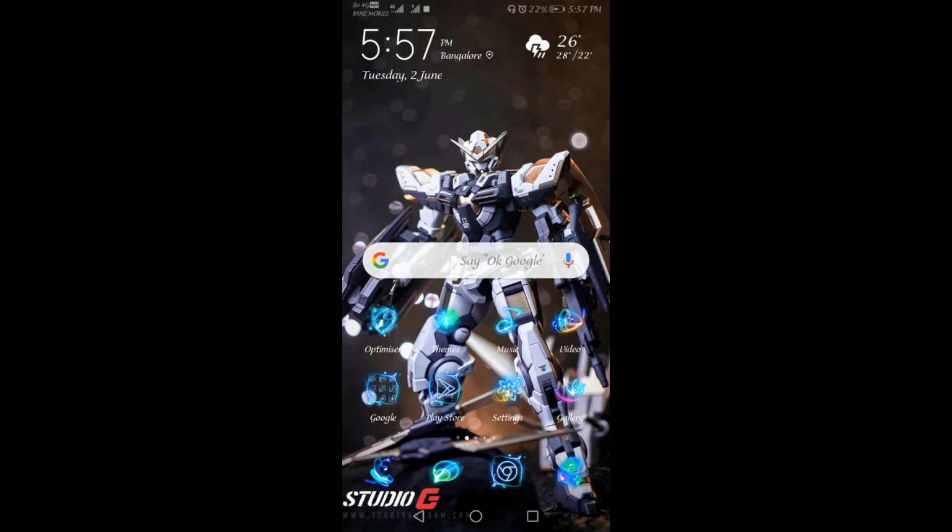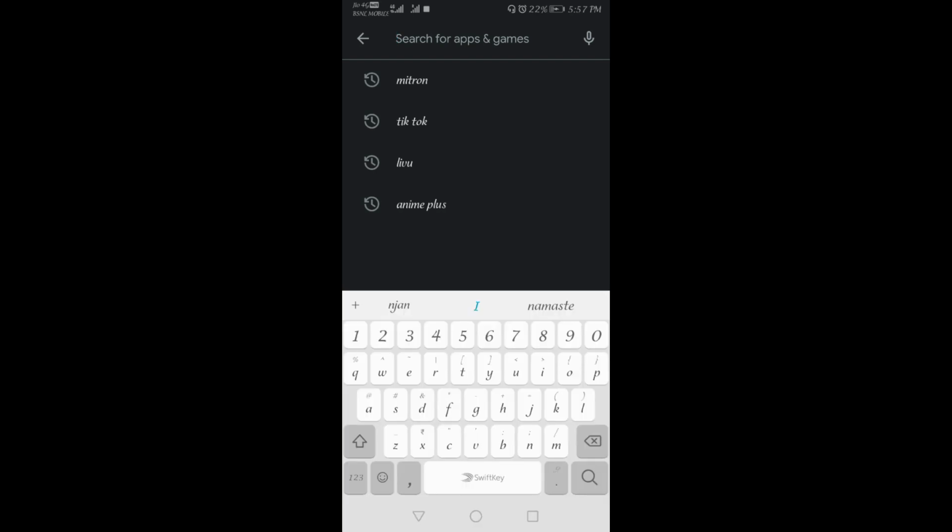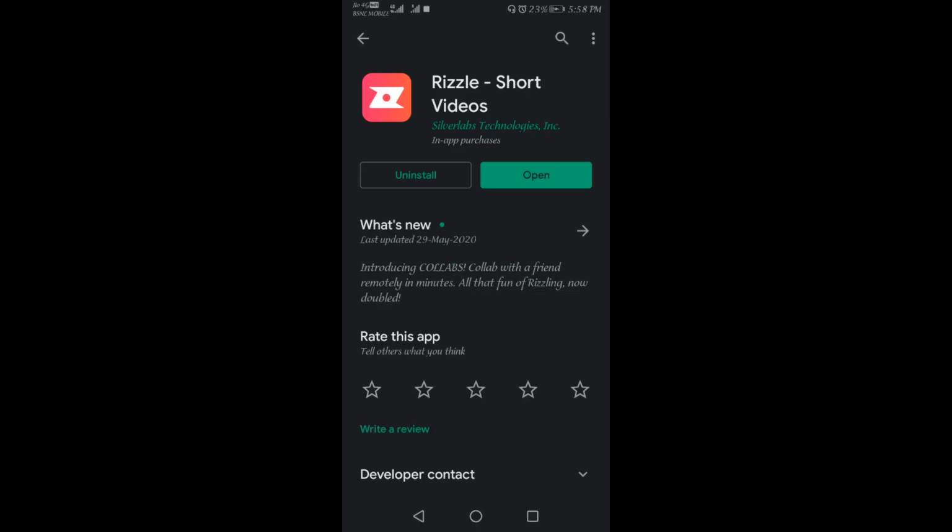So today I am going to introduce a new application called Rizzle. Let me show the application first. When you type Rizzle here, you will be able to see Rizzle short videos. Once you click that, you will be able to see the page. This is an application which allows you to make 60-second videos for collabs and interactions. It is a short video application to express voices and opinions on a global platform.